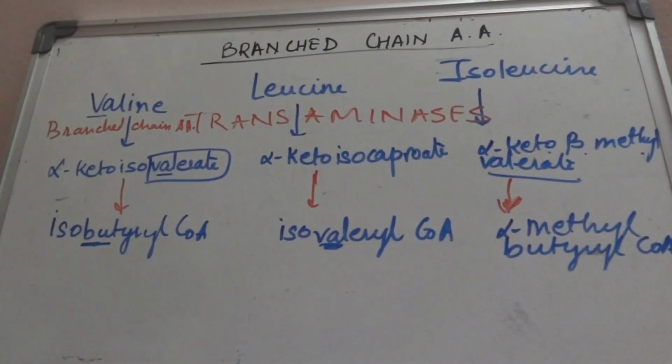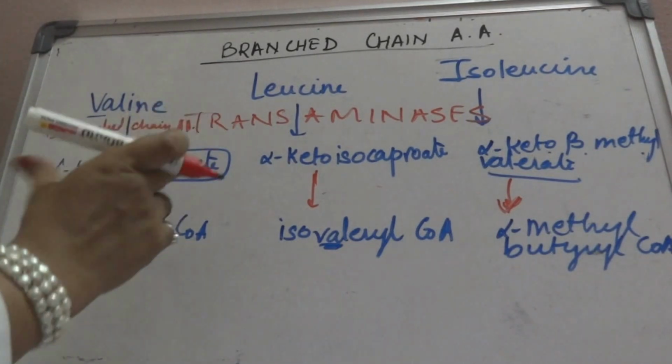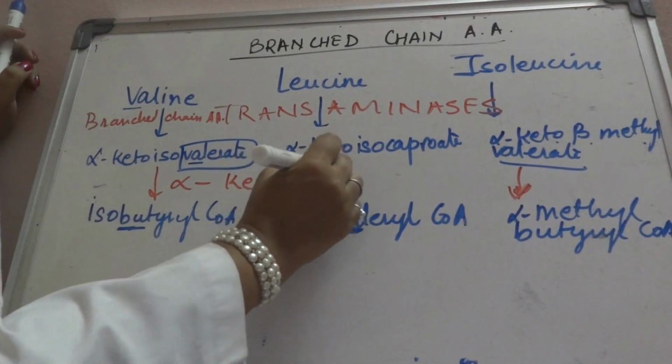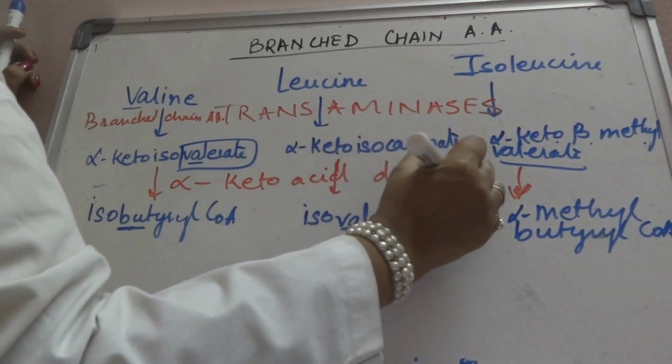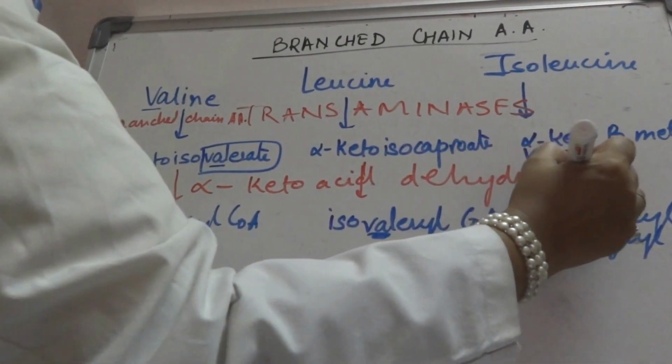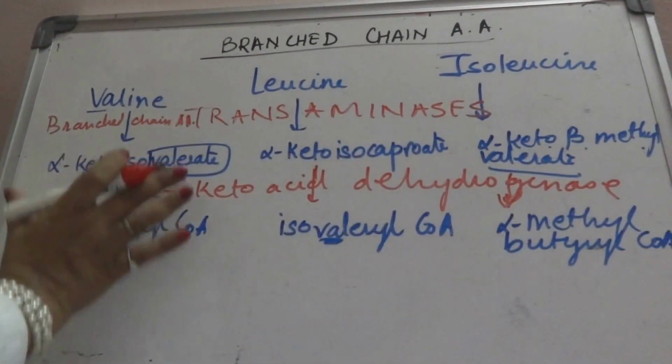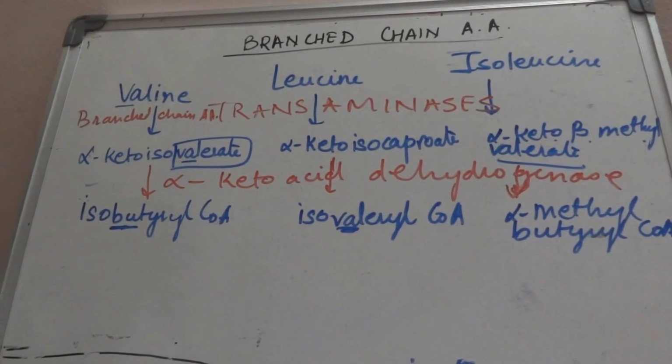Now the most important enzyme over here is alpha keto acid dehydrogenase. This will lead to the formation of coenzyme A products.